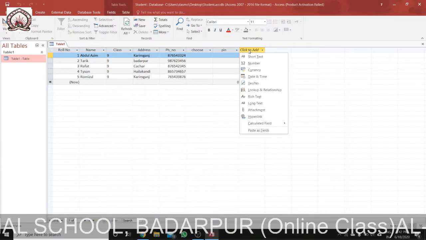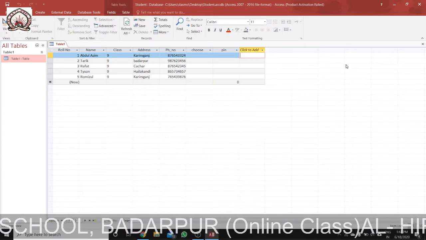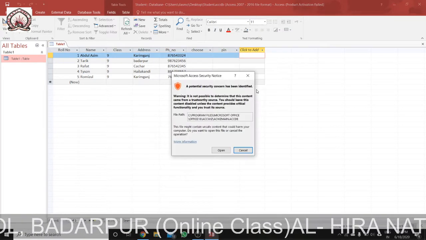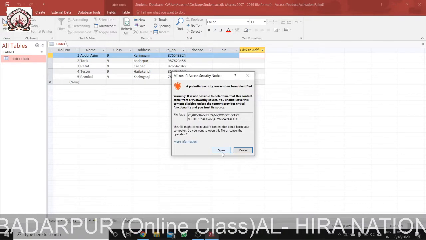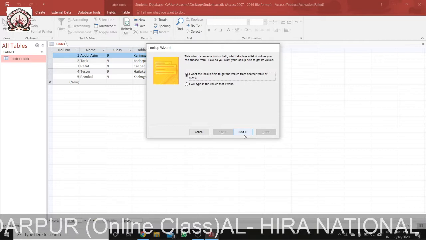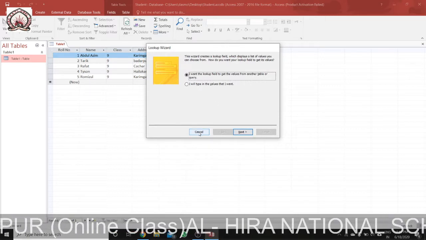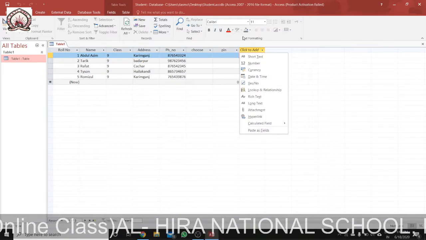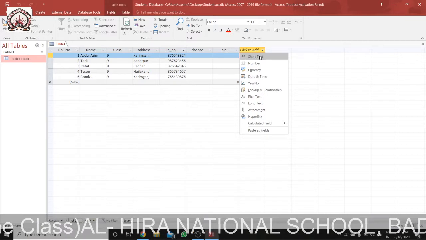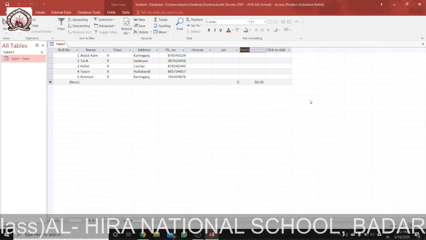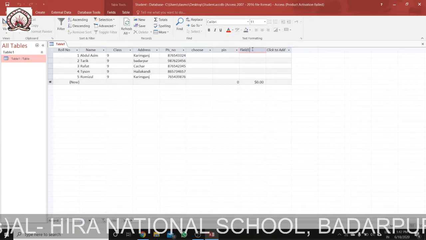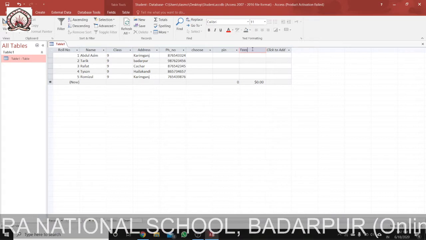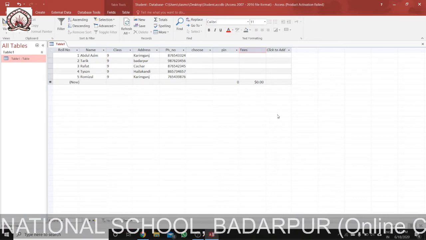Another way to add a field: you can see here the lookup wizard has come. It actually tries to open. It is showing some problem, but I'm just showing you how we can open the lookup wizard. Suppose we click here to add a field, and we want this as a currency. We just click, see, a field is open, its name was Field1. We can change it, say we write its name as fees. See, it has come. So this is how we can add a field.